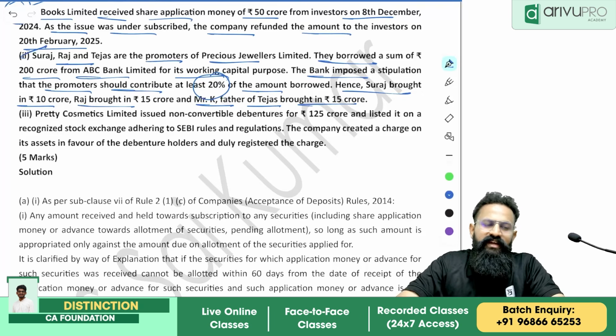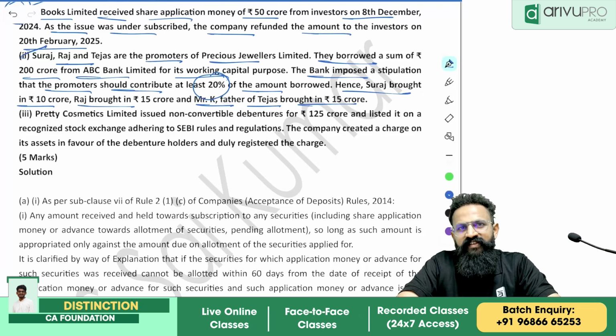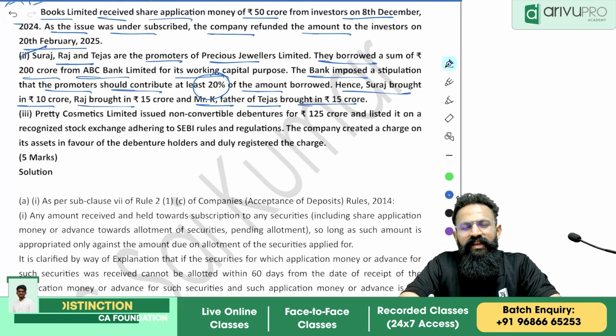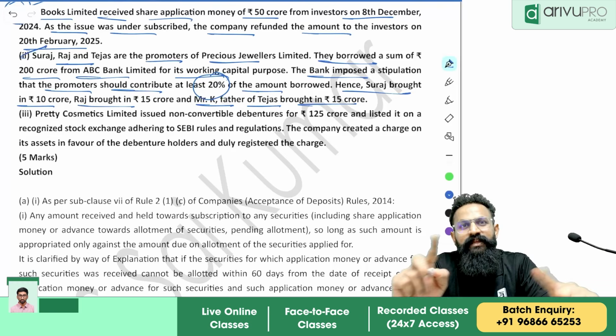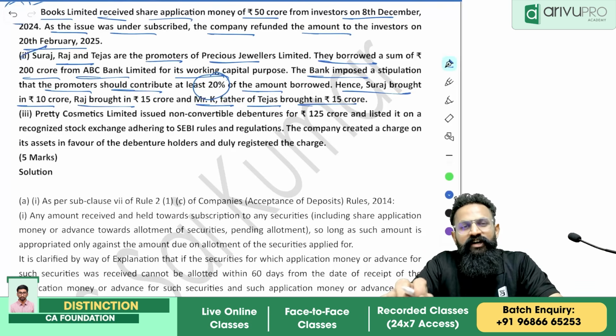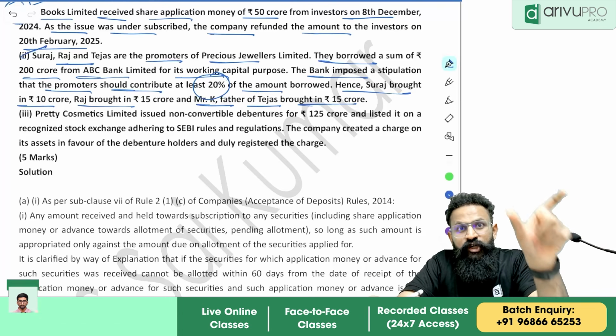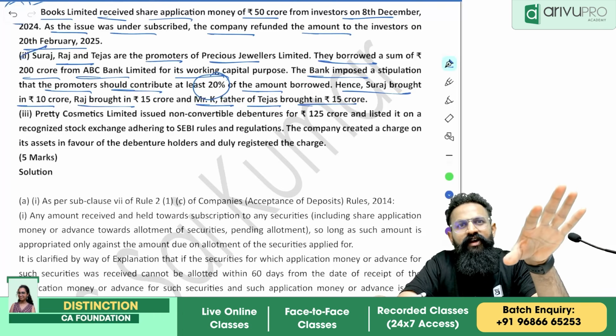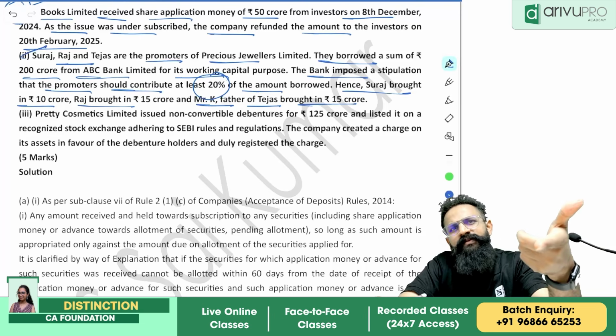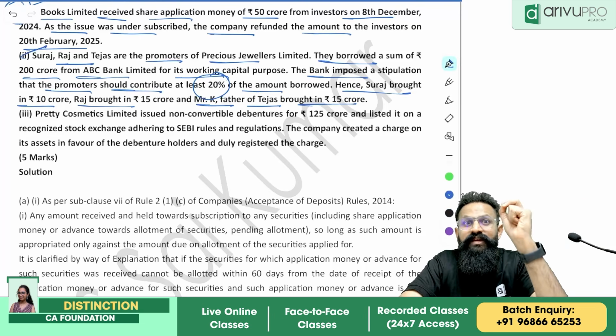Remember, people, what is not considered as a deposit? As per the definition, any money brought in by the promoters as a stipulation by any financial institution, and as far as that loan exists, that money will not be treated as deposit. What will not be treated as deposit? Any money brought in by the promoters or their relatives.